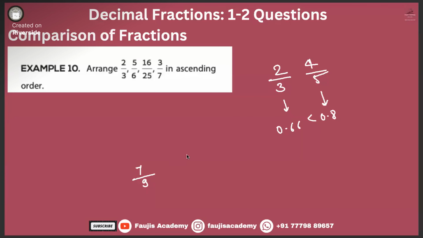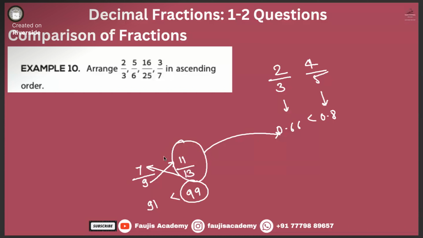7 by 9, 11 by 13. Which one is greater? Now it's a little difficult to change it into decimals, right? Yes or no? So there is another formula over it. There is not a formula per se. Multiply this denominator with the numerator. 91. Then multiply this left hand denominator with this numerator. Which one is greater? 99 is greater. That means this fraction is greater. Will you remember this?